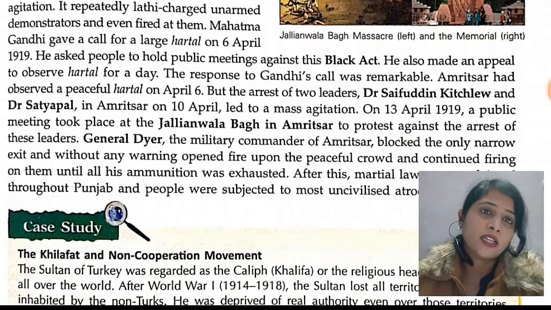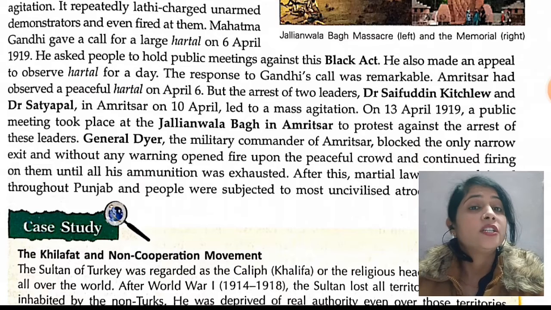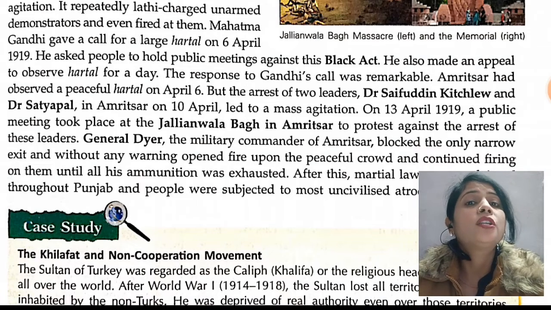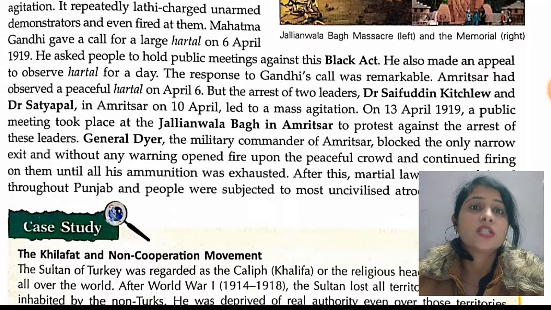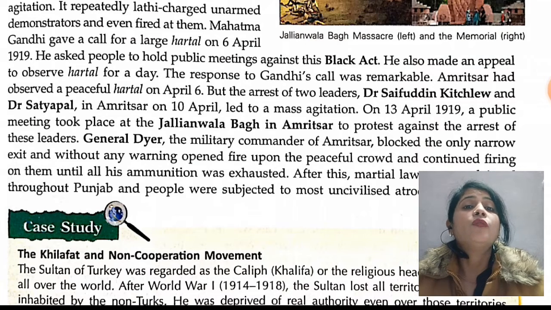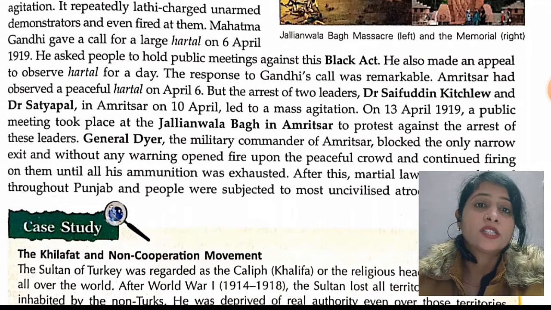General Dyer was the military commander of Amritsar at that time. He blocked the only narrow exit and without any warning opened fire upon the peaceful crowd and continued firing on them until all his ammunition was exhausted.